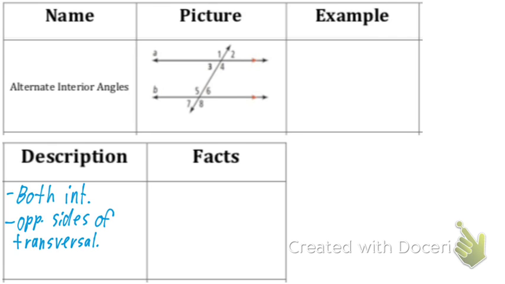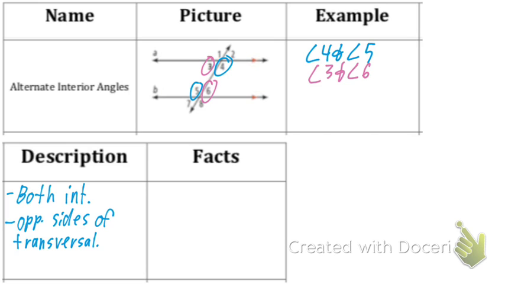Does somebody have one that they thought might be alternate interior angles? Okay, Kelly. Angle 4 and angle 5. Very good. Angle 4 and angle 5 are on different sides of the transversal. Angle 4 is on the right, angle 5 is on the left, and they're both inside these two lines. Okay, Dominic. Angle 3 and angle 6. Angle 3 is on the left, angle 6 is on the right of the transversal, so they alternate. And they're both interior, they're both inside.